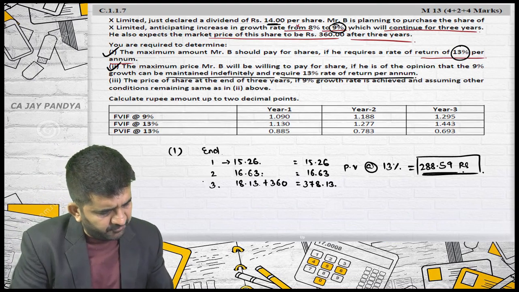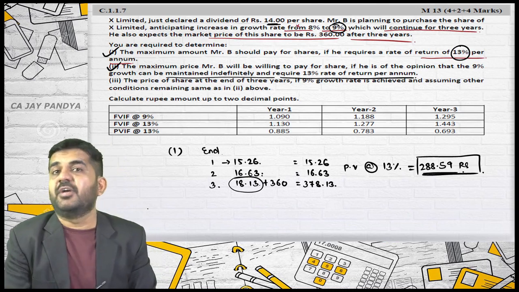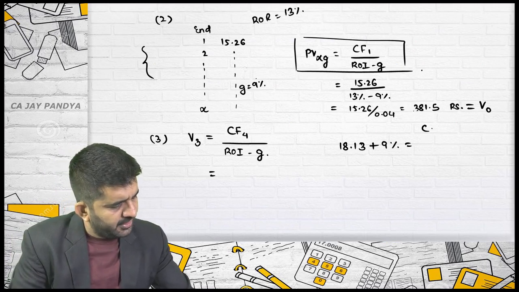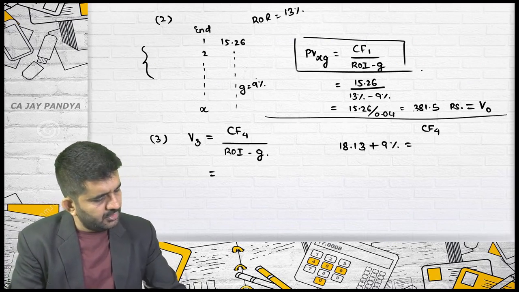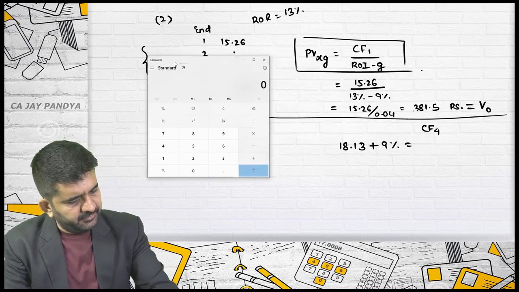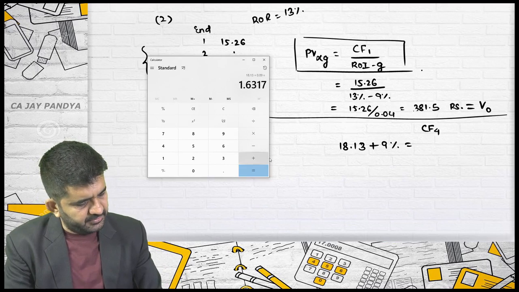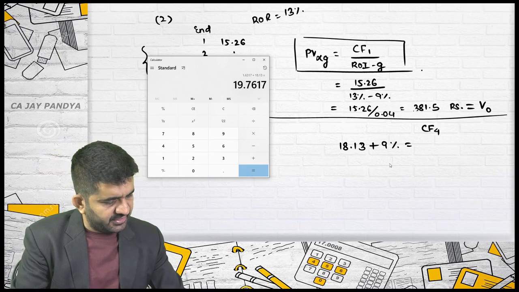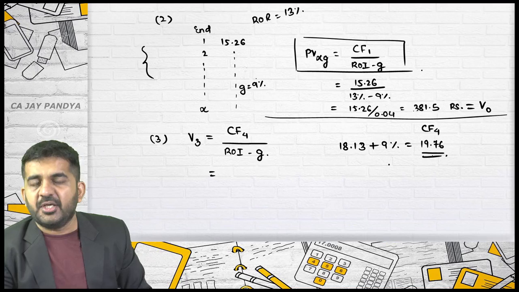What was the cash flow of the third year? 18.13 was the dividend. So 18.13 plus 9% will be my cash flow for the fourth year. 18.13 multiplied by 9% plus 18.13 is 19.76. That is the cash flow of the fourth year.